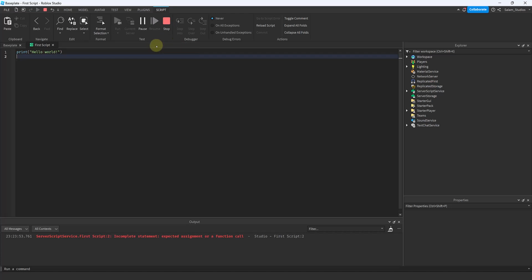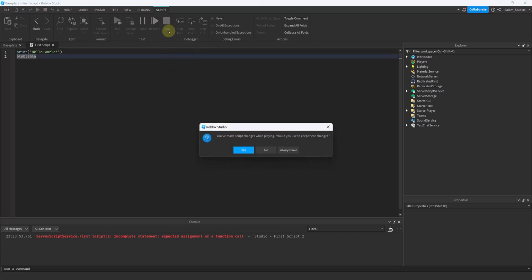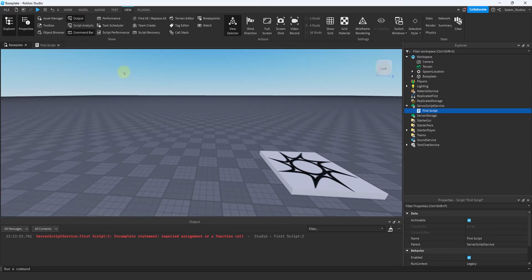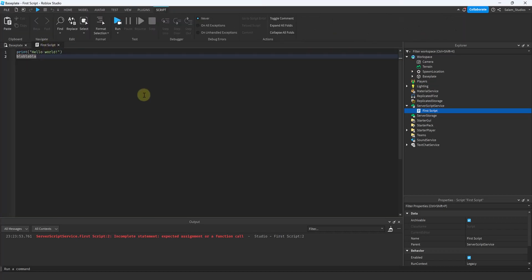Alright, so as you can see, the game is still running. To stop it, we just press on the stop button over here, or as a shortcut we can press Shift F5. We made script changes. Would you like to keep these changes? So as you can see, I changed the script while the game was running. It's asking me, would you like to keep these changes? Yes, we would. Let's go back to the script tab. All right, didn't keep them for some reason. All right, we'll delete it again, no problem.